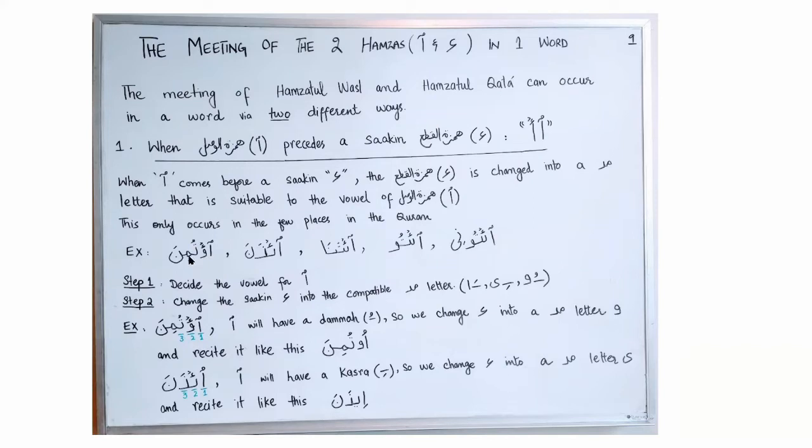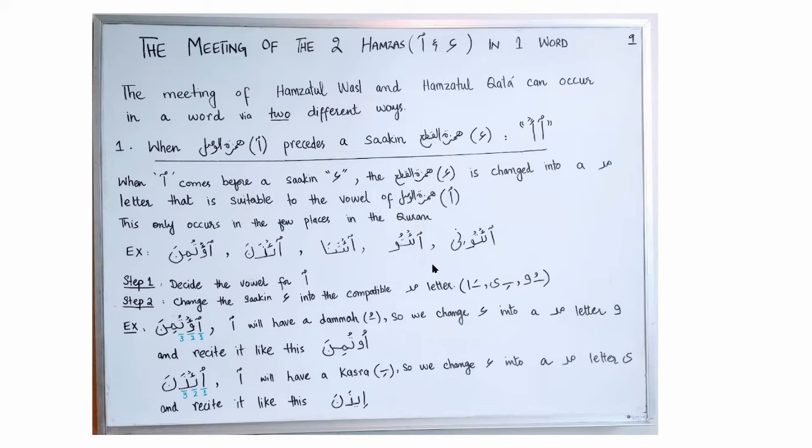But in this example, Utumina, the dhamma is original, so we don't have to change this one. That's why this Hamzatul Wasl will have Dhamma and we will say Utumina. And this one, Itu. Don't be confused that this ta has Dhamma and this ta also has Dhamma. If in this situation we are saying Itu, why are we not saying Itumina in this case? Because this Dhamma is original, while the Dhamma in Itu and Ituni is not original.